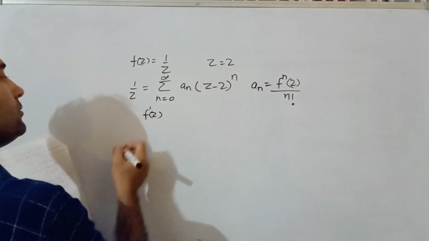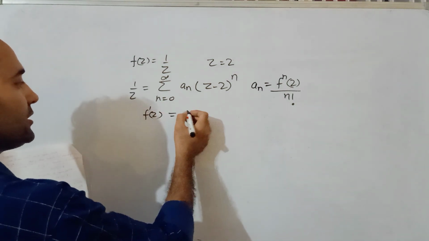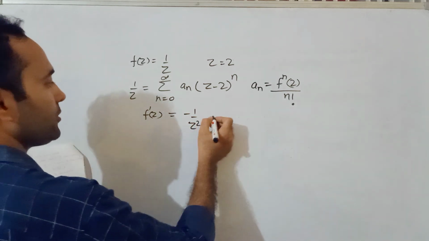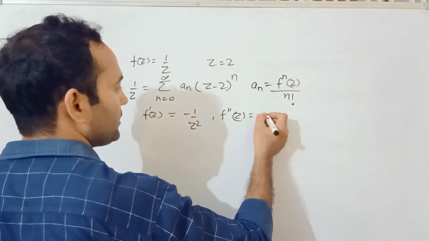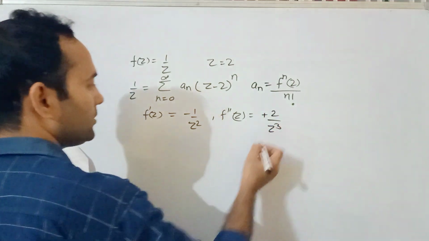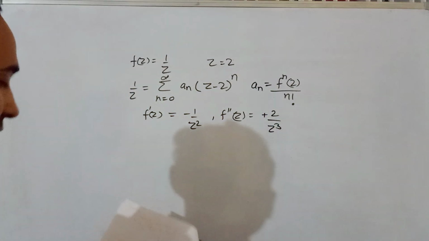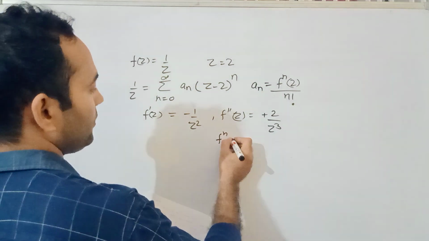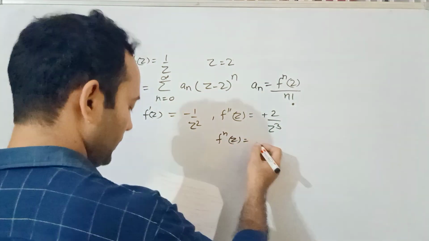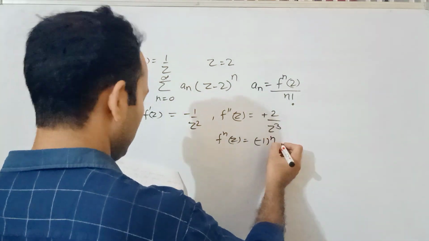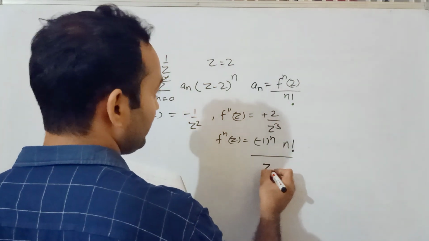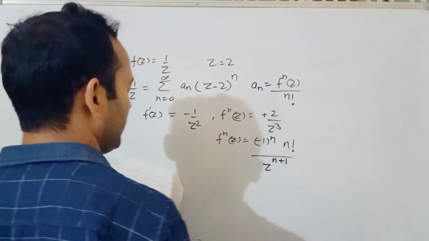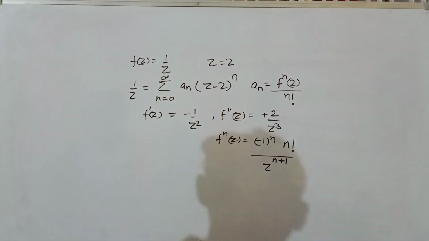Alright, now what is f(z)? You already know f prime of z, the first derivative, is minus 1 by z square. The second derivative is plus 2 by z cube. Similarly you can find the nth derivative, and that would be minus 1 to the power n, factorial n, upon z to the power n plus 1.